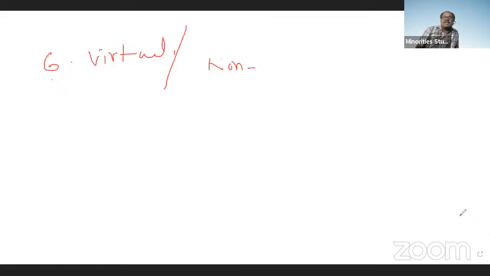That's why it is known as non-real image or virtual image, pseudo image.